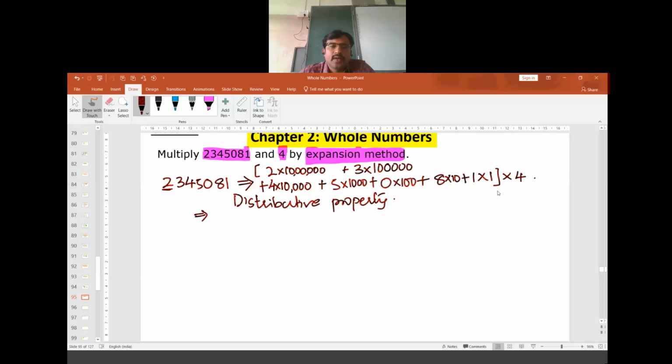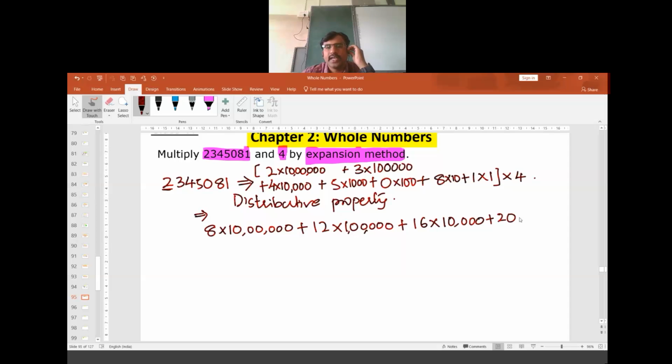So when 2 is multiplied to 4, we get 8 multiplied to 10 lakh, plus 3 multiplied to 4 is 12. So 12 has to be multiplied to 1 lakh, plus 16 has to be multiplied to 10,000, plus 5 multiplied to 4 is 20.